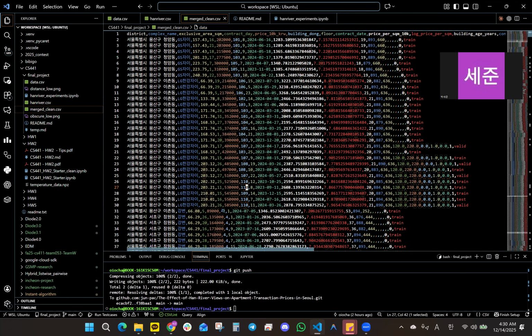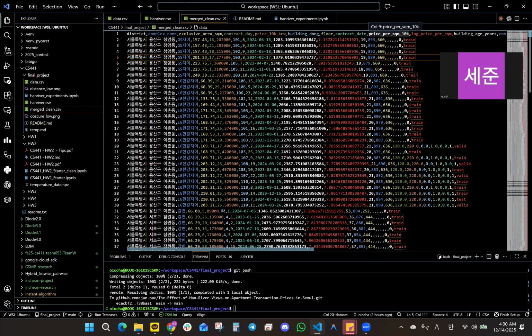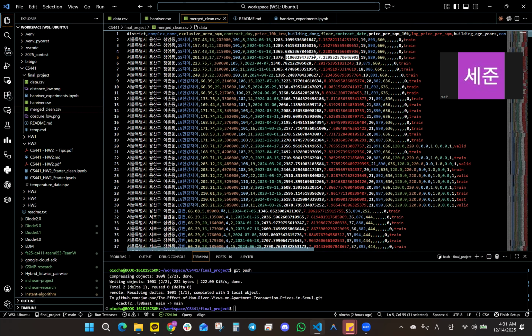So let's look at our dataset. So we basically want to predict the price of apartment, which is divided by the floor area. So we want to predict this value using all of the other features like contract date, apartment floor, floor area, and every geographical feature such as the district name, apartment complex, etc. And as you can see for the validation and test data set, we only have the apartment with Han River view.